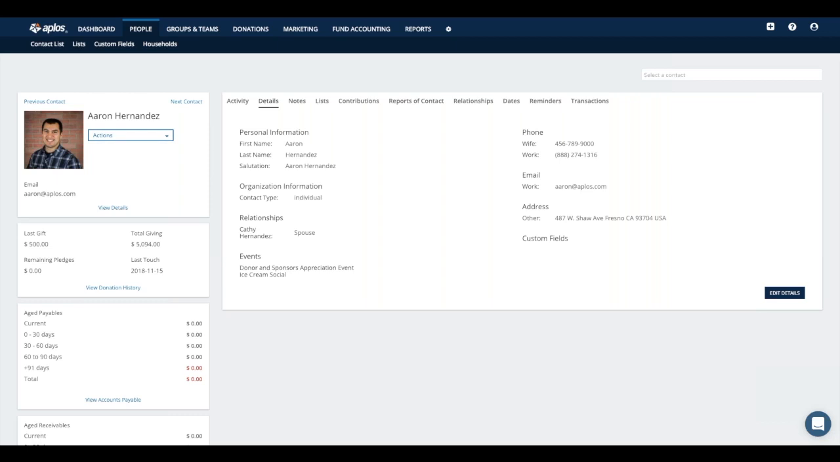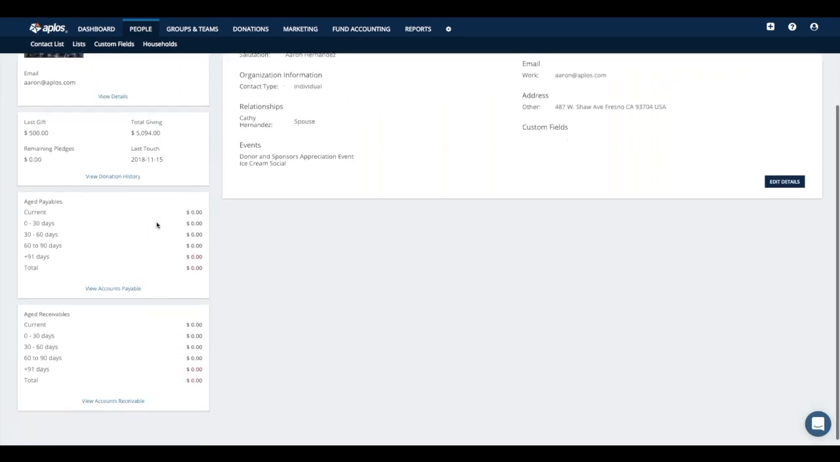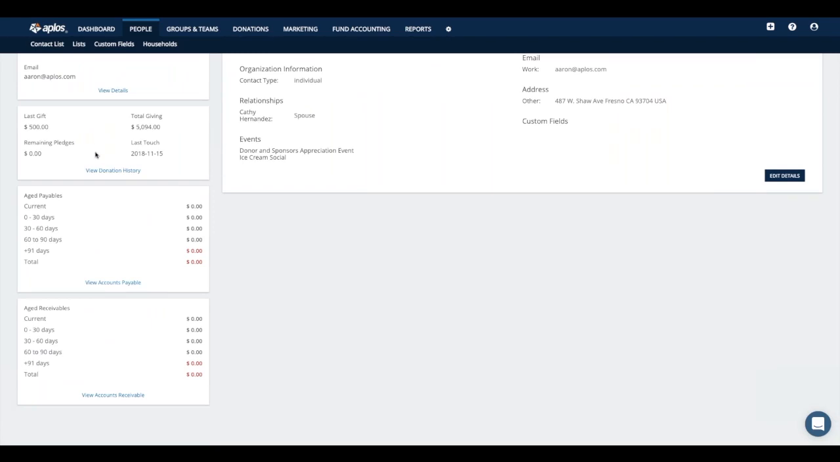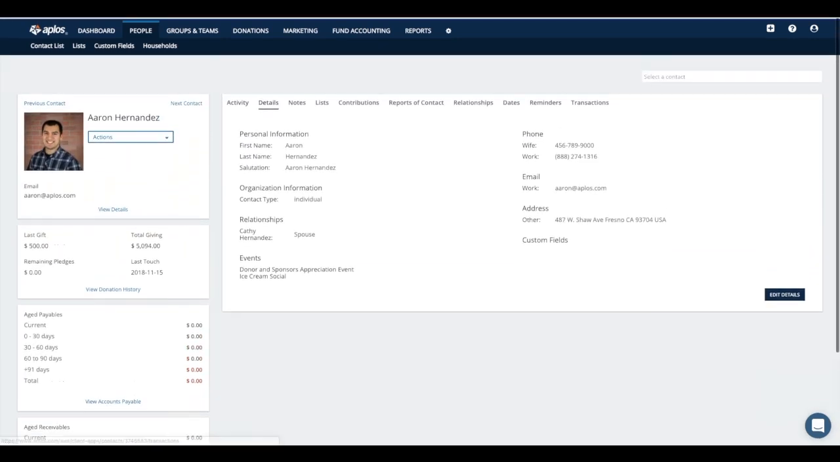This is my personal contact card. All of your contacts are going to have what we call a contact card that's going to have all of their information that you've listed in the system. Going down the page here, you'll see their basic info, such as a quick snapshot of their donation history, and if they have any payables or receivables that are outstanding.